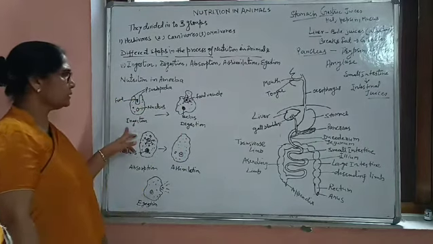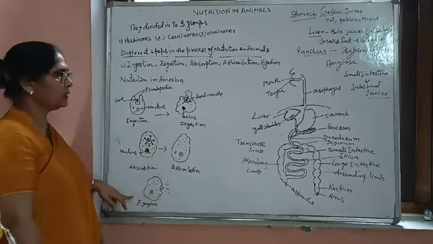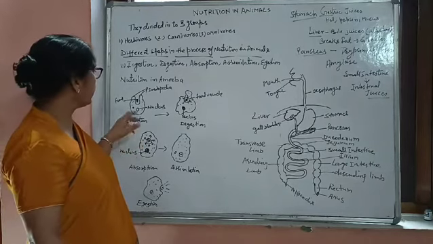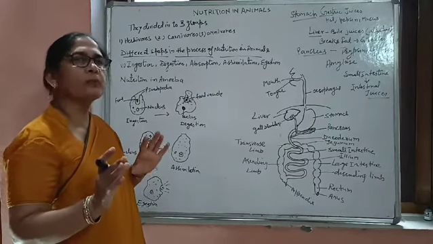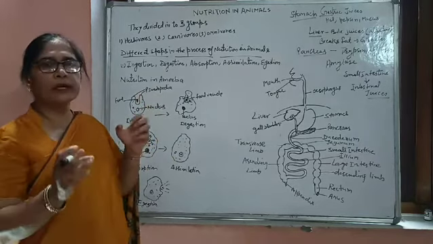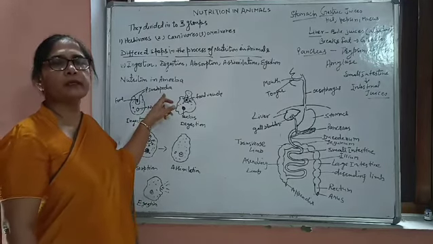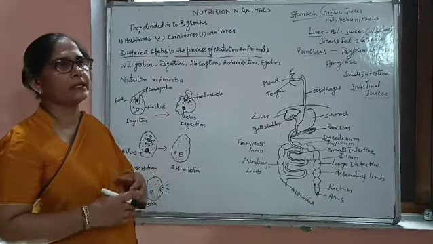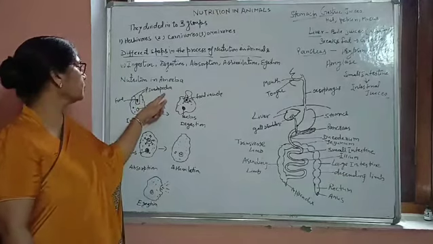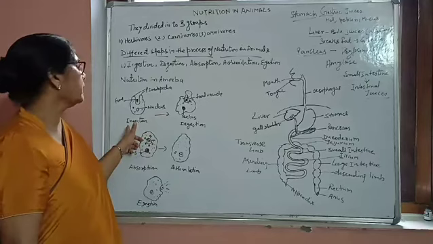Okay class, I have drawn here a diagram of ingestion, digestion, absorption, assimilation, and egestion. Ingestion: as I told you, amoeba does not have any particular shape. Whenever it comes in contact with a food particle, it will form finger-like projections in the body, known as pseudopodia. Pseudo means false, podia means legs. So these are false legs, and it moves in that direction along with the pseudopodia, thus taking the food particles inside the body. That is ingestion.